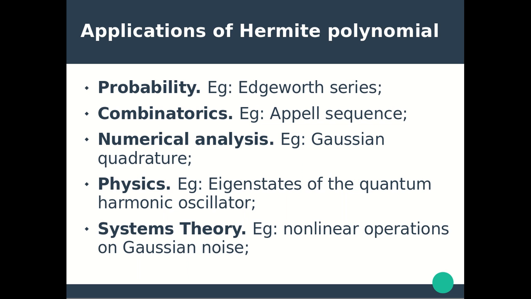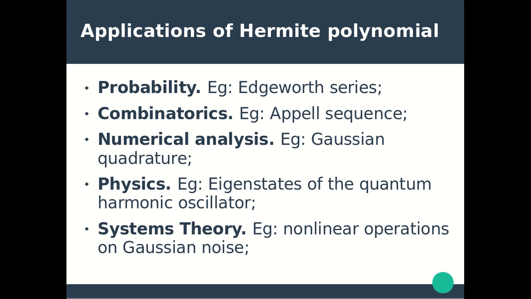Numerical analysis, example Gaussian quadrature, is another application of Hermite polynomial. A Gaussian quadrature is an approximation of the definite integral of a function constructed to yield an exact result for polynomials of degree 2n minus 1 or less by a suitable choice of points xi and weights wi.